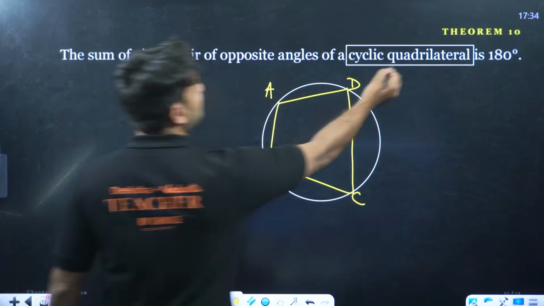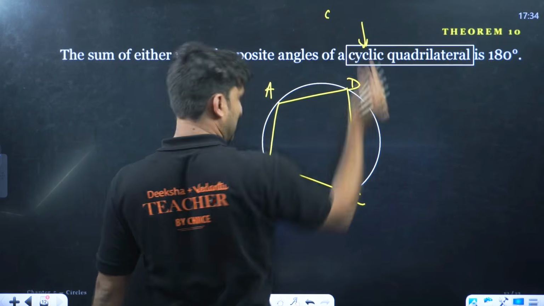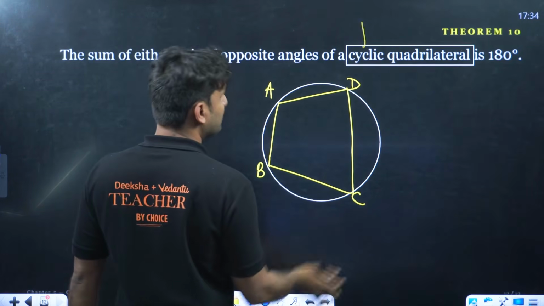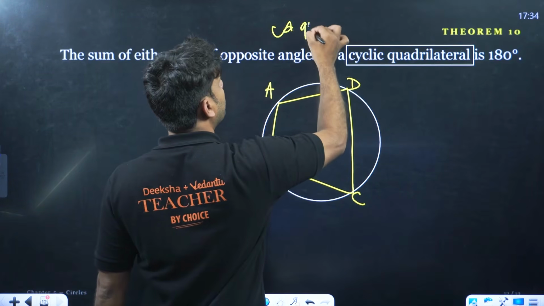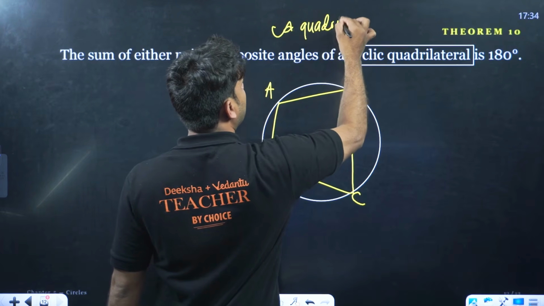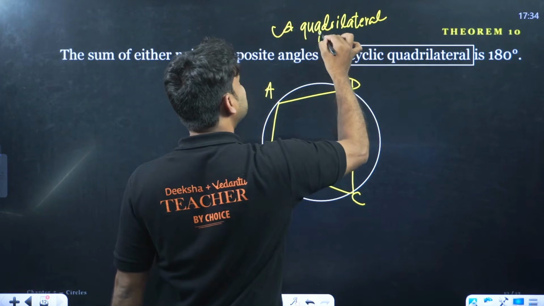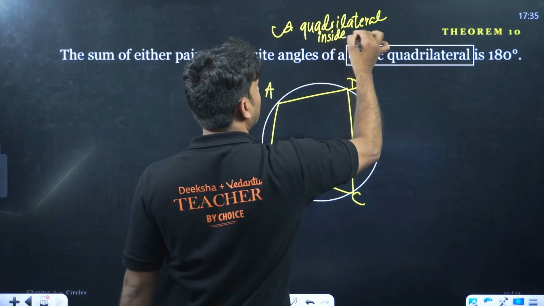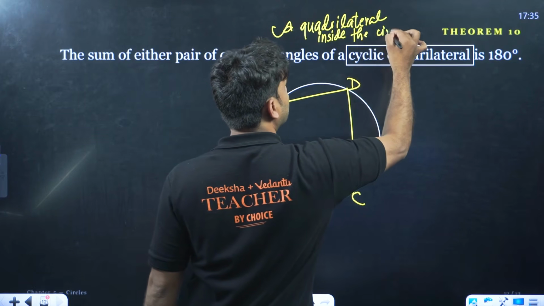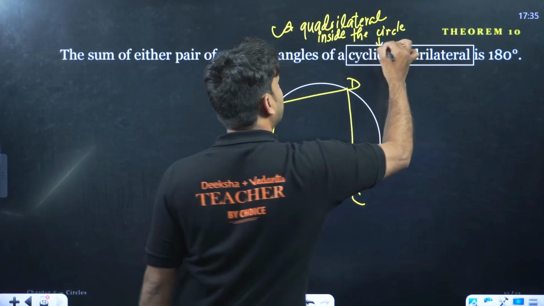Cyclic quadrilateral means what? Quadrilateral inside the circle. Right? So this is called cyclic quadrilateral.